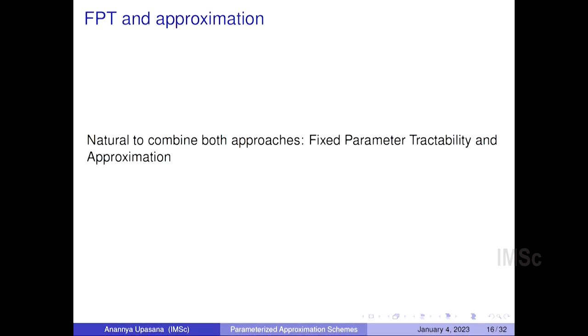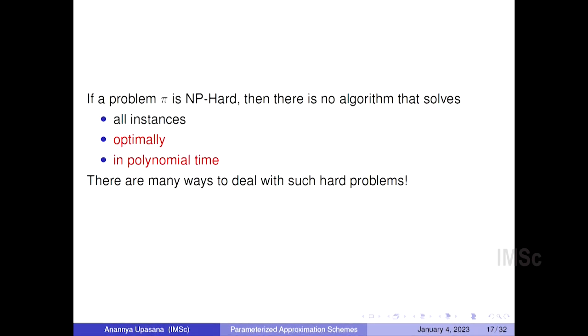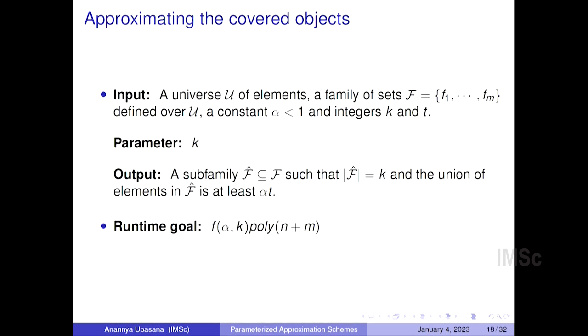The next thing that you might want to consider is, what if we try to combine both approaches, approximation as well as parameterization? So what we tried to do is, we thought of relaxing both the conditions simultaneously. And the two questions that we address are as follows. So we want to approximate the number of covered objects.